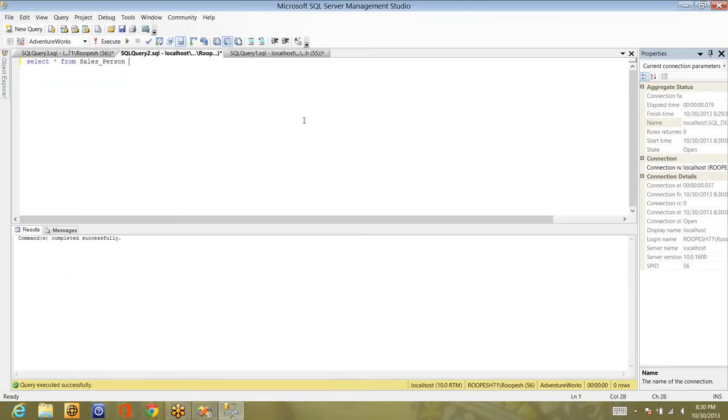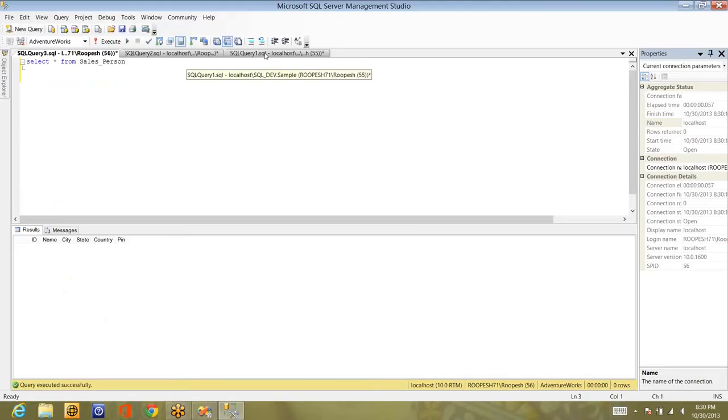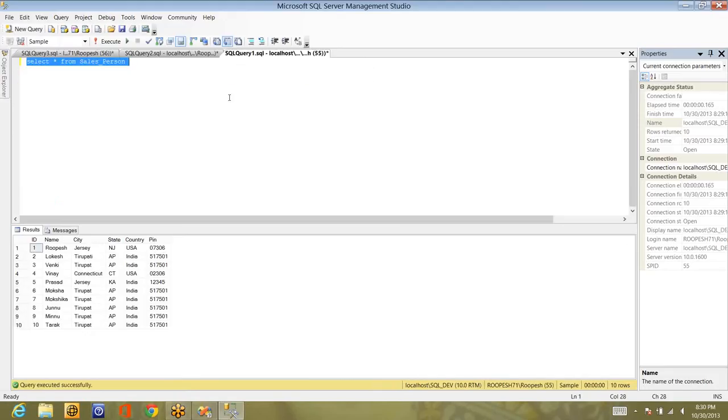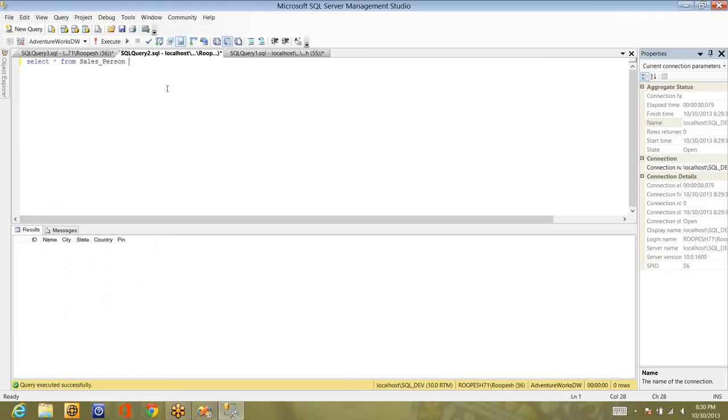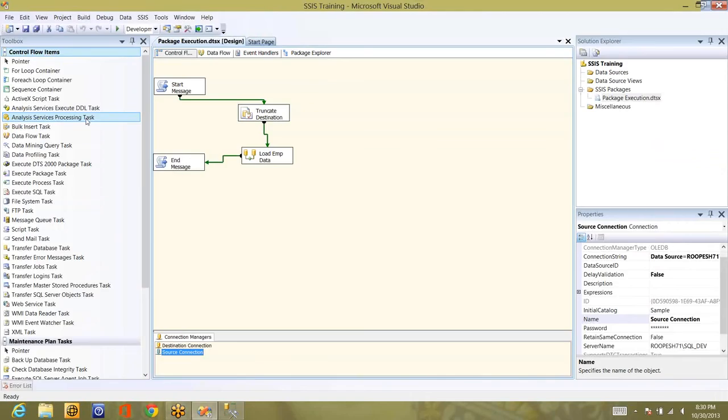Now I have 3 tables in 3 different databases. This is the source, the sample database, and it has data. And the destination, AdventureWorks DW in the same instance, is not having data, and AdventureWorks is not having data. Now what is the destination I have set?